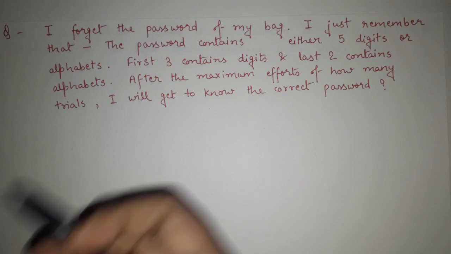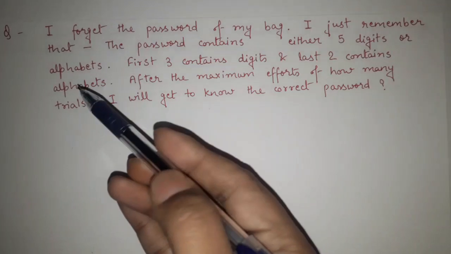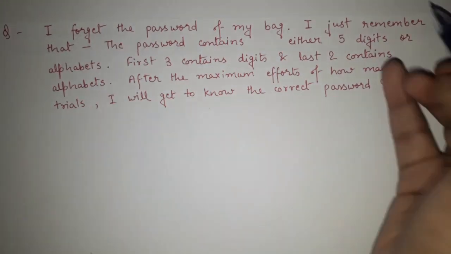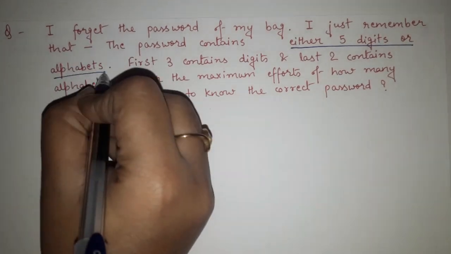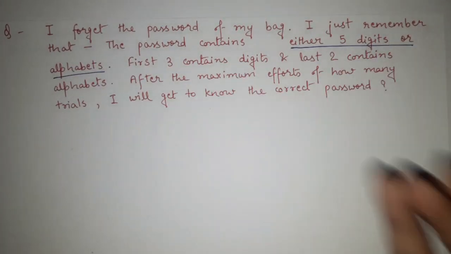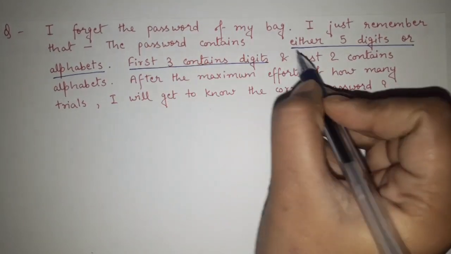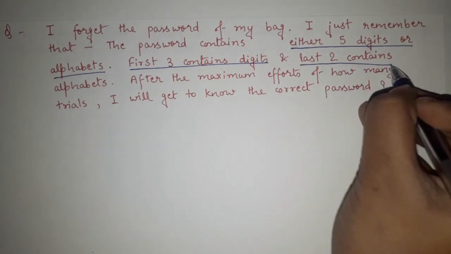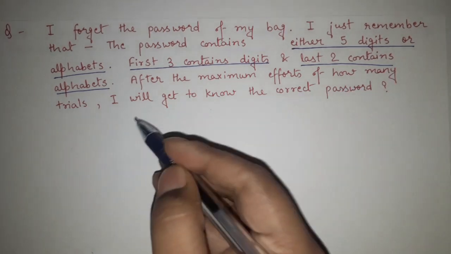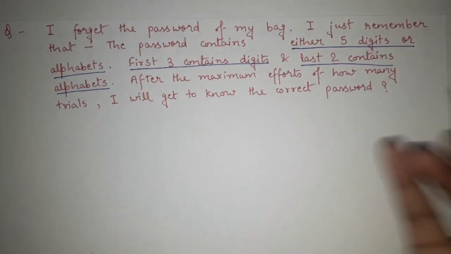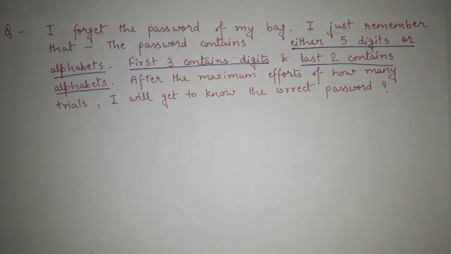Now see this question. I forget the password of my bag. I just remember that the password contains either 5 digits or alphabets. First 3 contain digits and last 2 contain alphabets. After the maximum efforts of how many trials, I will get to know the correct password. So this type of question is very common in the section of permutations and combinations.